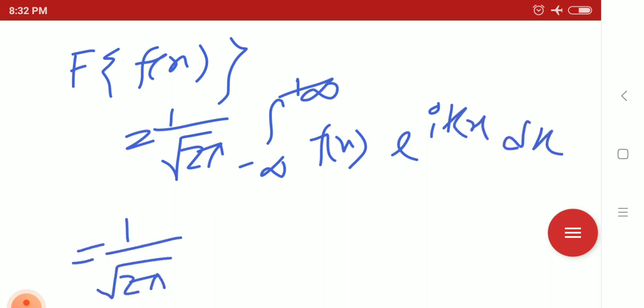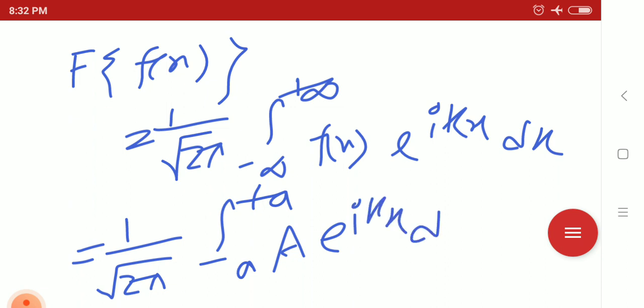Here the wave function is such that the function equals a within minus a to plus a. So here it will be a e to the power iota kx dx, and for x greater than a, that will be 0. So that has no effect.